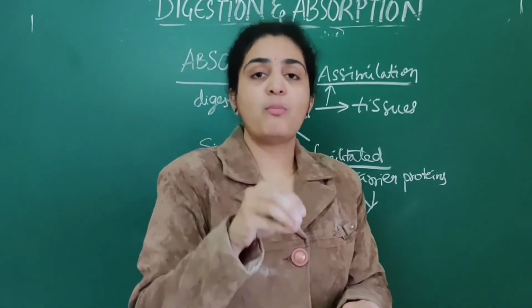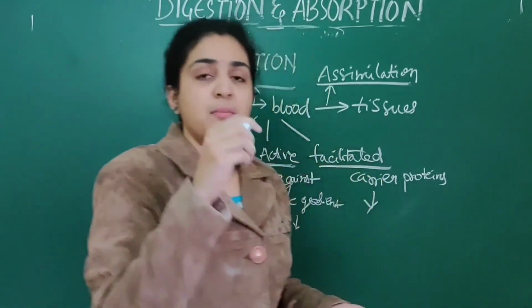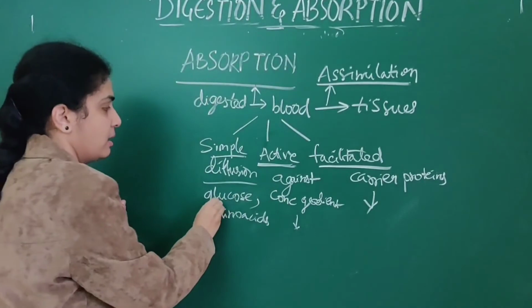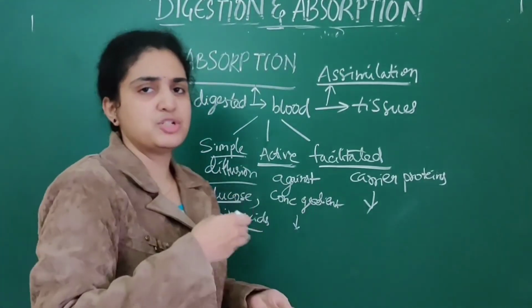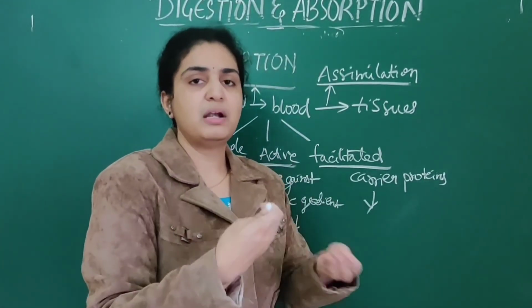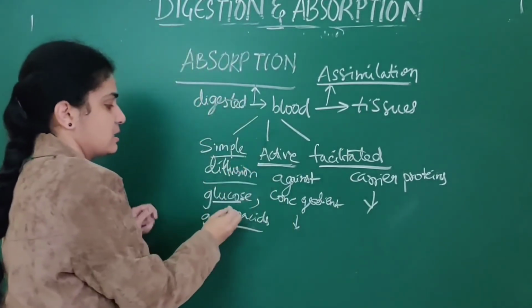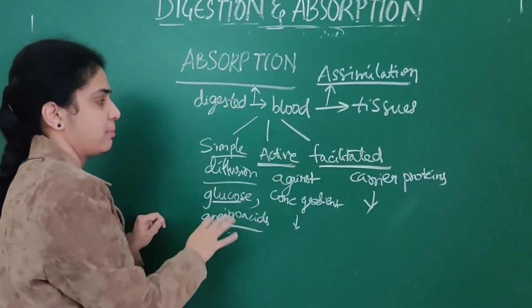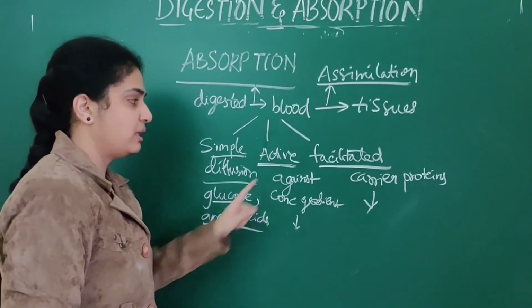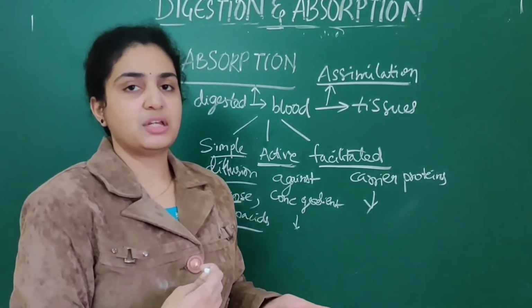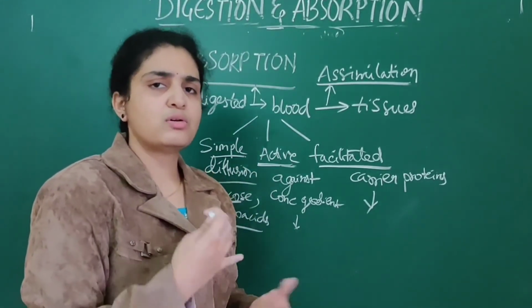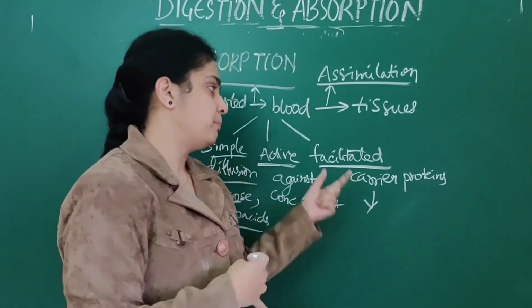Here also glucose and amino acids, and in facilitated also glucose and amino acids. The very simple form of glucose and amino acids passes by simple diffusion only. Whereas in active transport, it takes place against the concentration gradient, and here also glucose and amino acids are absorbed.